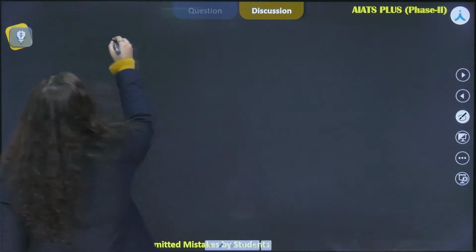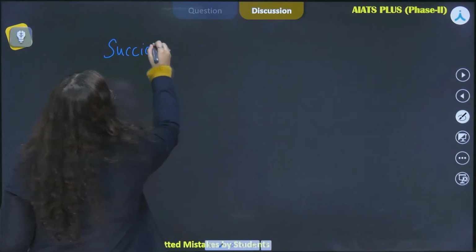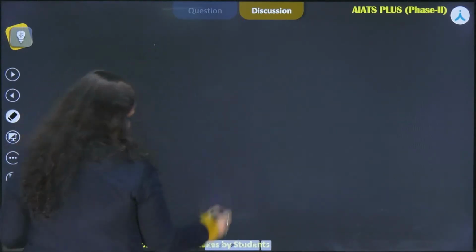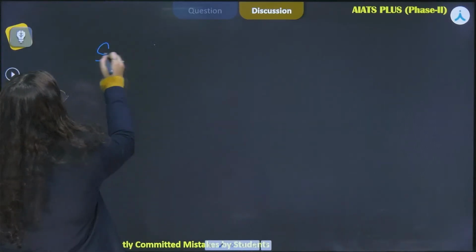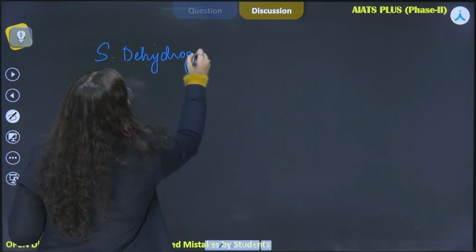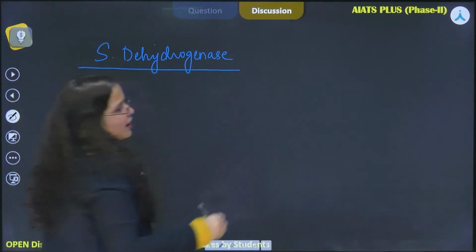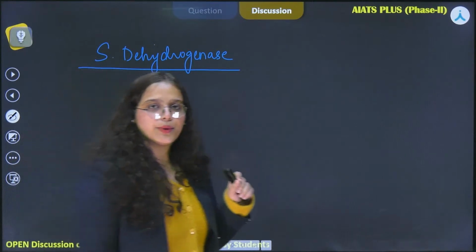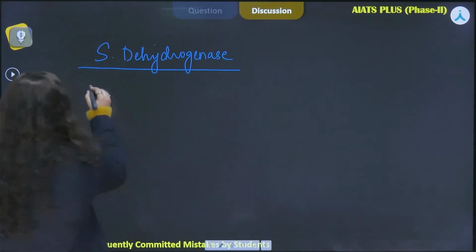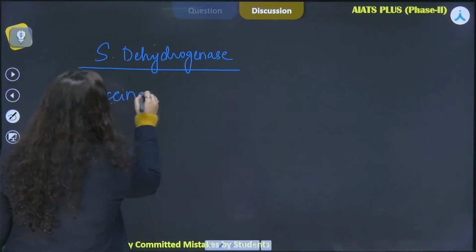And the example that is given in the NCERT talks about the succinic dehydrogenase, so basically what happens is that succinic dehydrogenase is our enzyme, and to bind to it there is a substrate which is known as the succinate.